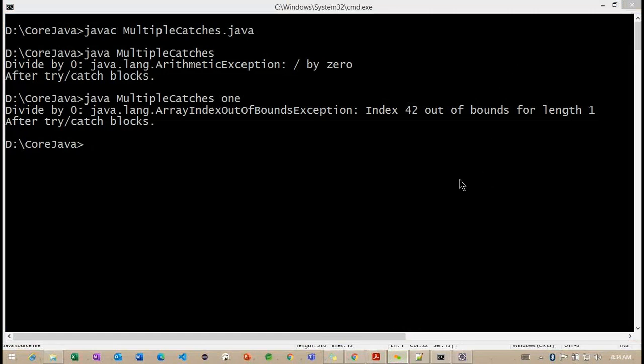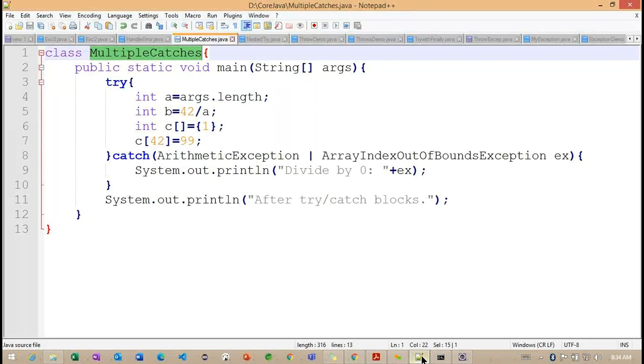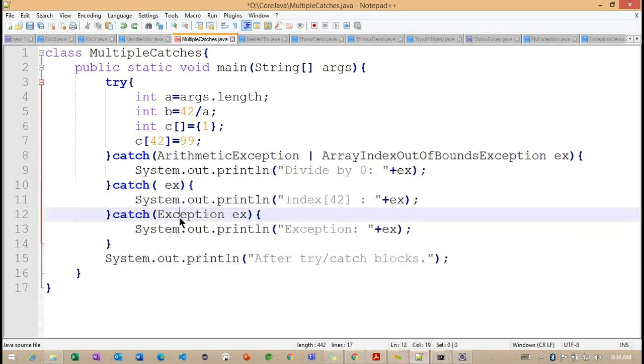In the previous example, why didn't you write Exception? That was also one of the catch conditions, right? Just Exception. This was your third catch, yeah.